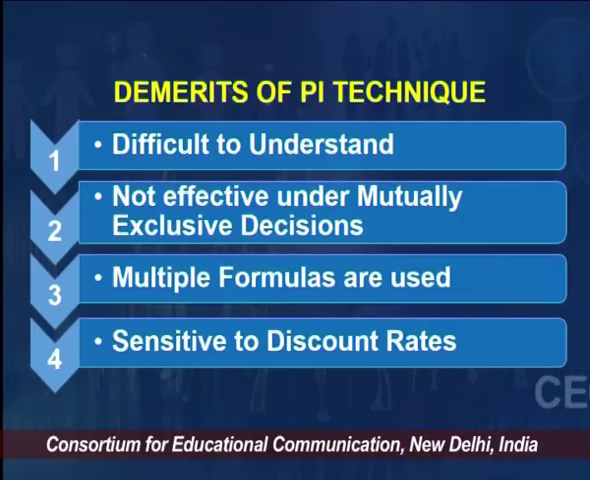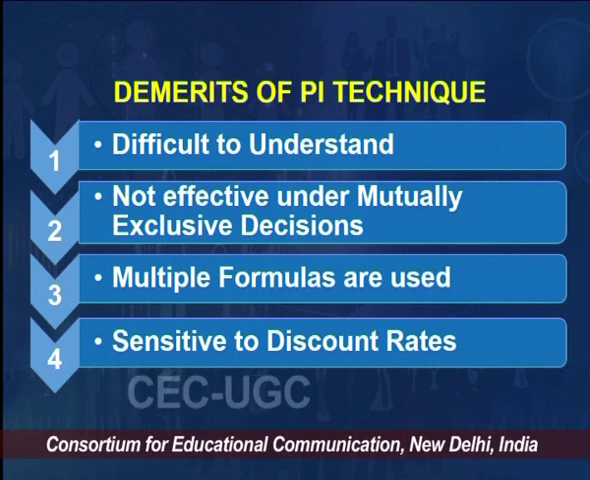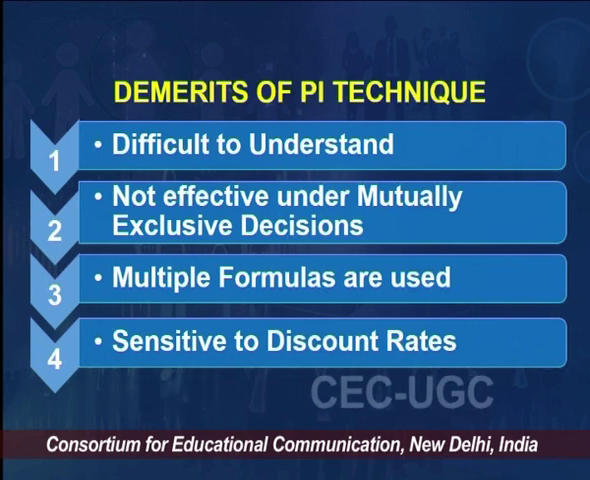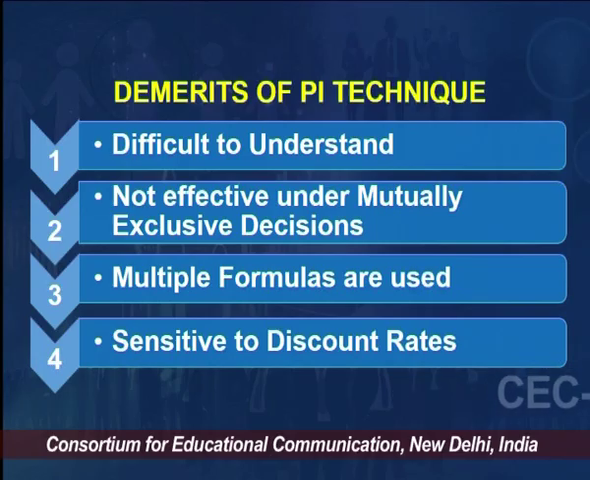So these were the merits of the PI technique. Now lastly I would be talking about demerits of this PI technique. So there are a couple of them. The first one is that it is difficult to understand. The second one is that it is not very effective under mutually exclusive decisions. And number 3, multiple formulas are used for PI at times, and it is sensitive to discount rates. So let me discuss these points for a better understanding of the concept of PI.